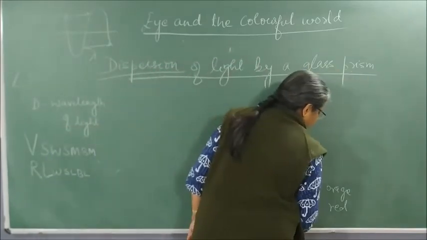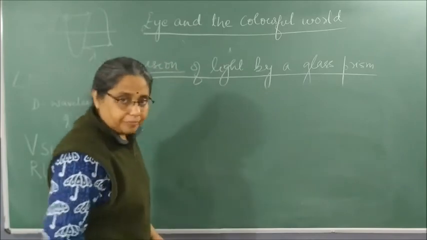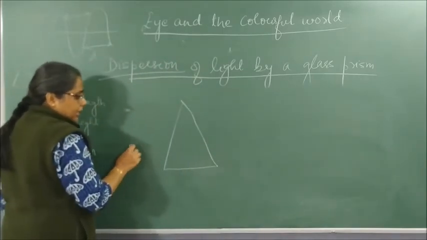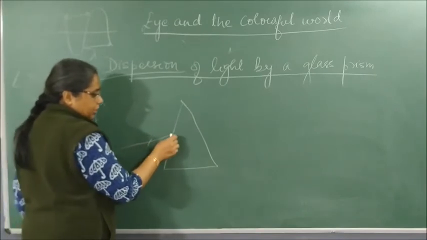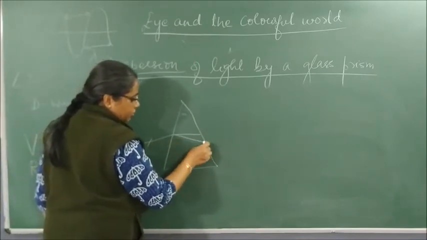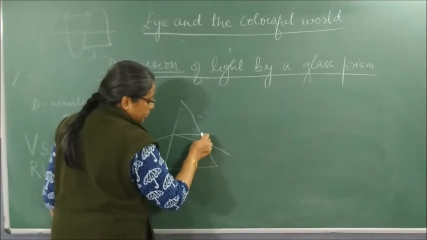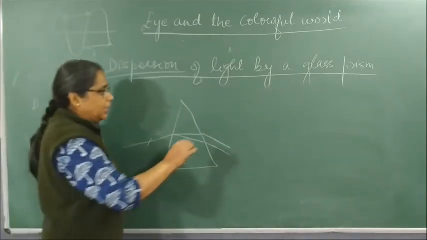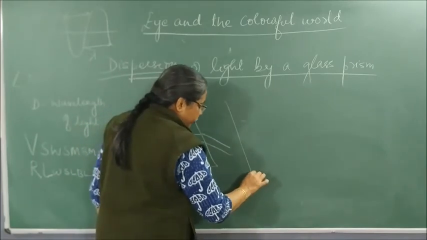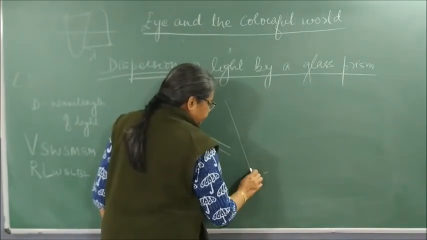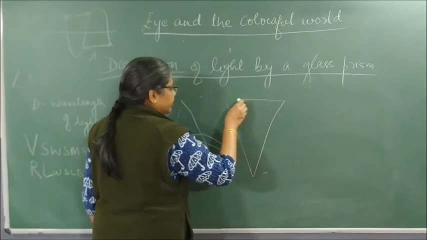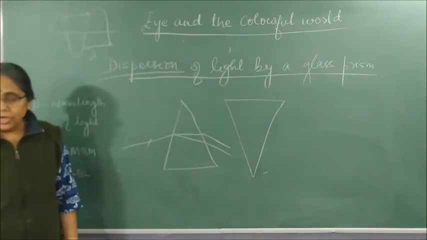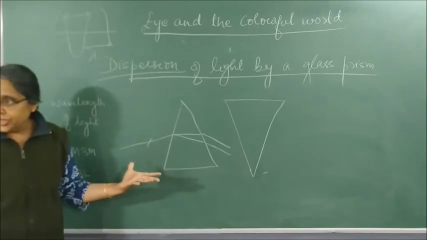He took a prism which is upright, and passed white light through it. As usual, it split into 7 different colors. And then we put another prism which is inverted. This is called the dispersive prism.